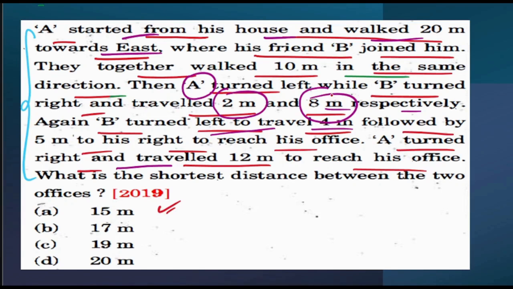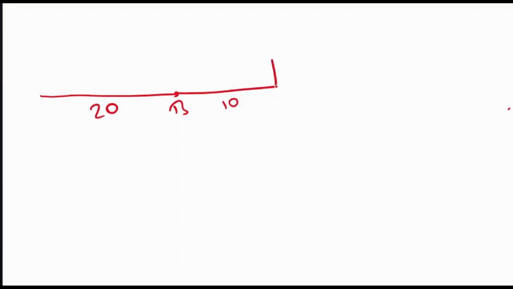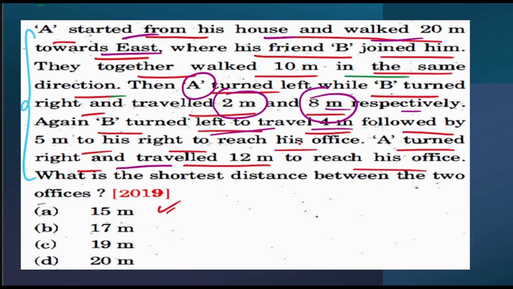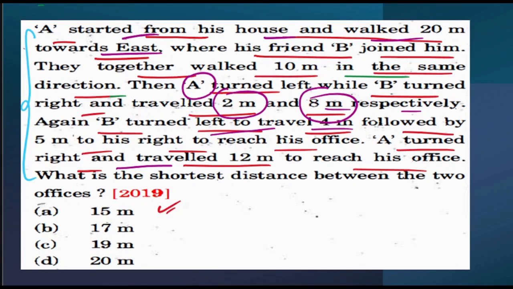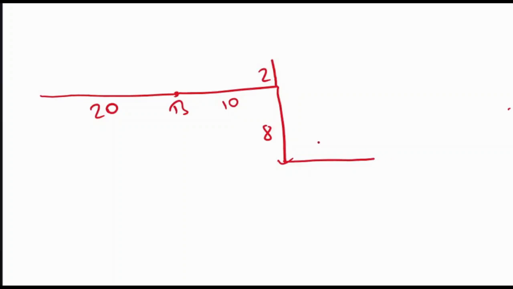Then A turned left while B turned right and traveled 2 meters and 8 meters respectively. That means A is going in this direction, left, and B is going in this direction, which is 8. Next, again B turned left to travel 4 meters followed by 5 meters to his right to reach his office. First of all he turned left. Now this person is going towards south, so left means towards east he is going. 4 meters, then again 5 meters. So this is B's office. Say for example, this is point E.